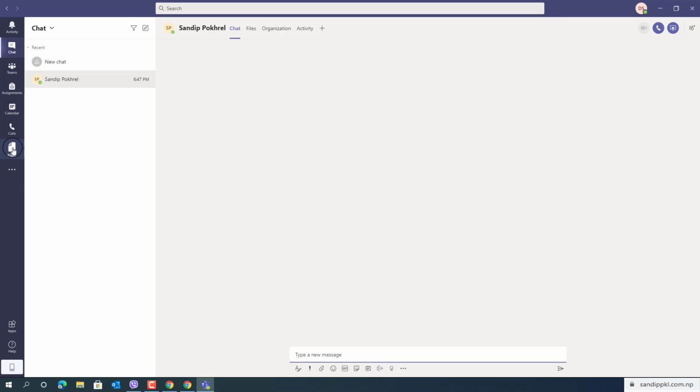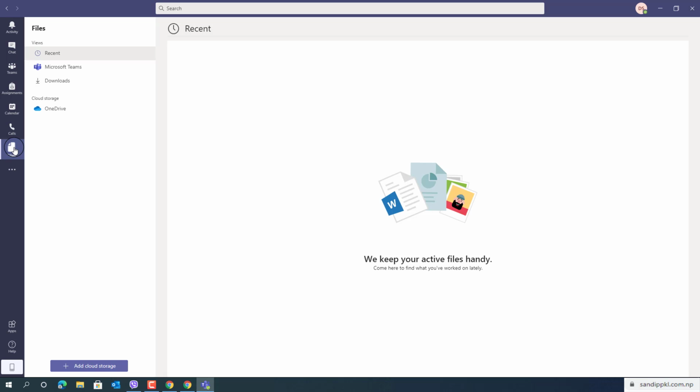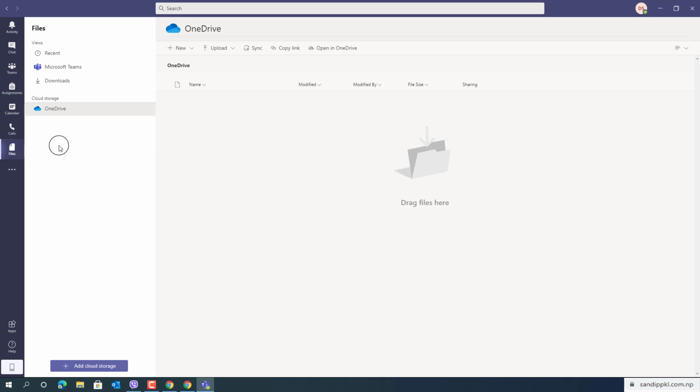Let's move to files. Here you can access files from Teams, OneDrive. You can also link Google Drive and other online storage apps too. Okay, now let's move to profile icon.